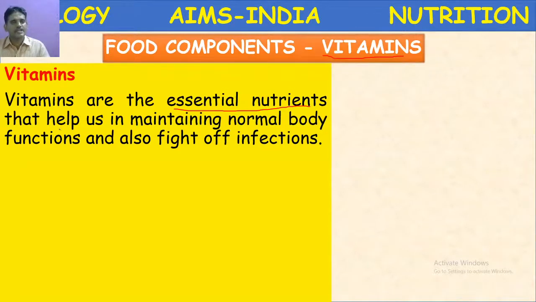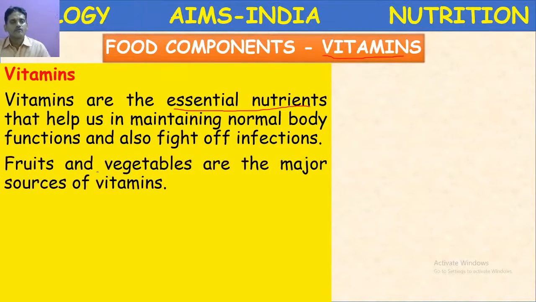Vitamins are essential nutrients that help us in maintaining normal body functions and also fight off infections, fight against diseases. Fruits and vegetables, these are the two important foodstuffs which are major sources of vitamins.